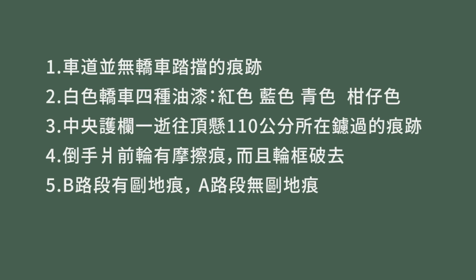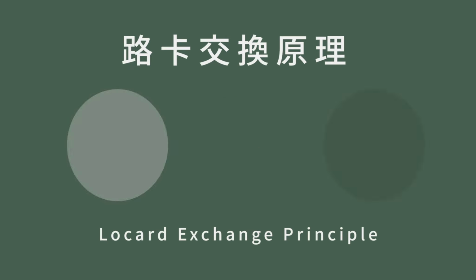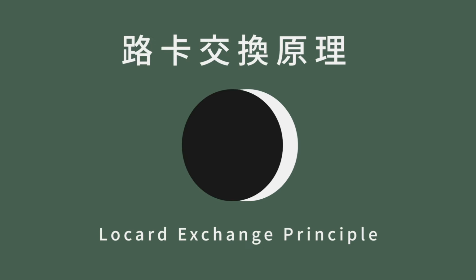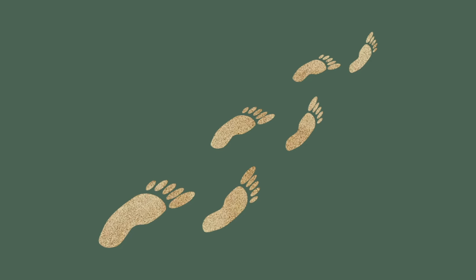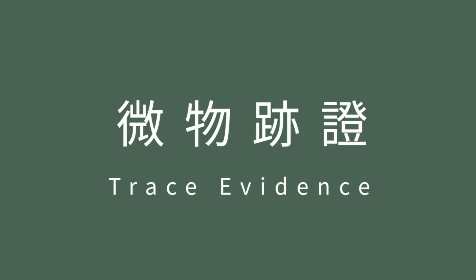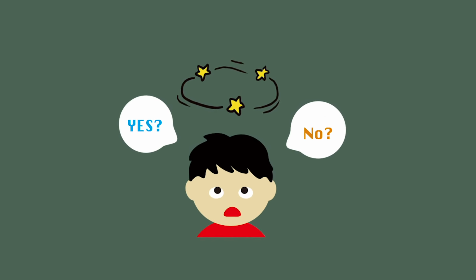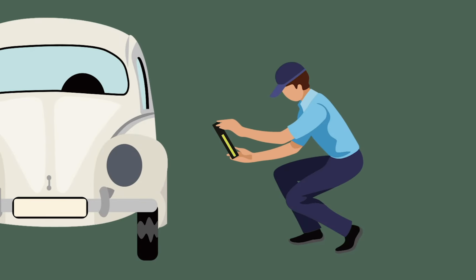The 5 aforementioned evidence are all related to Locard's exchange principle. Once there's a contact between two objects, some form of exchange must occur, leaving evidence of each other. That's to say, the perpetrator of a crime will bring something into a crime scene and leave with something from it. In modern forensic science, this concept is called trace evidence. The idea sounds simple, but it's crucial in forensics. After all, witnesses can lie or be confabulated, but physical evidence cannot be wrong or perjured.